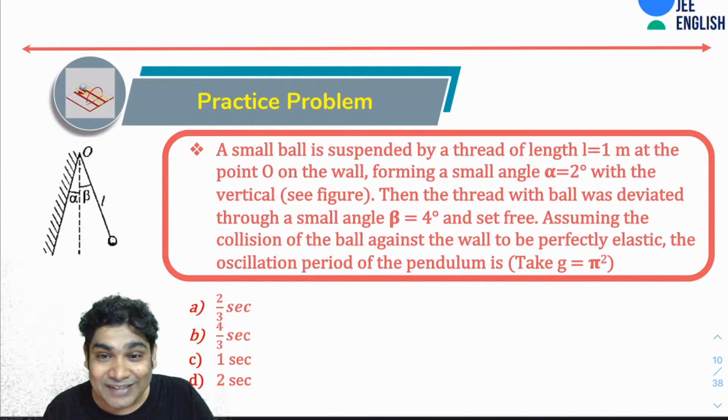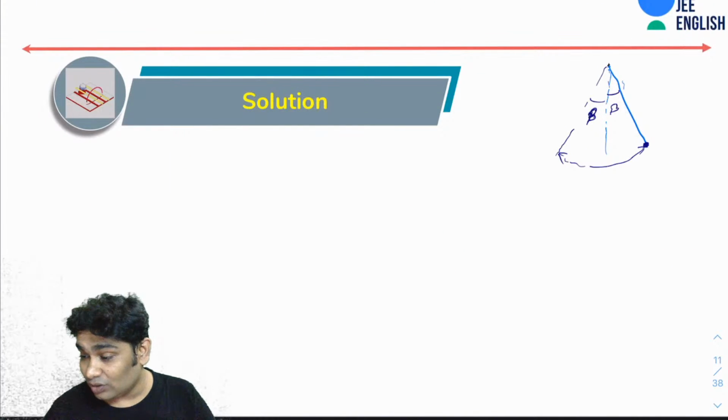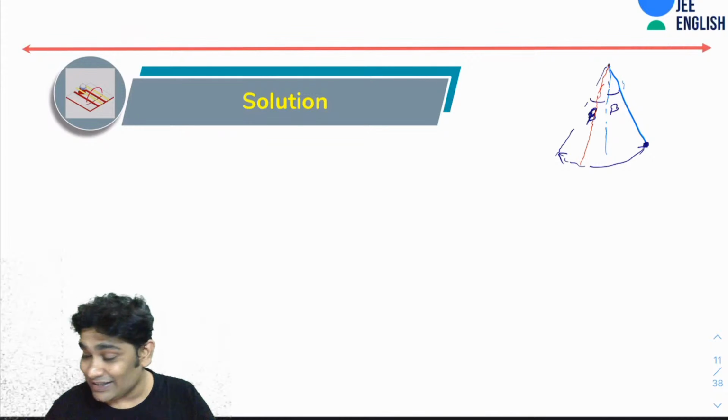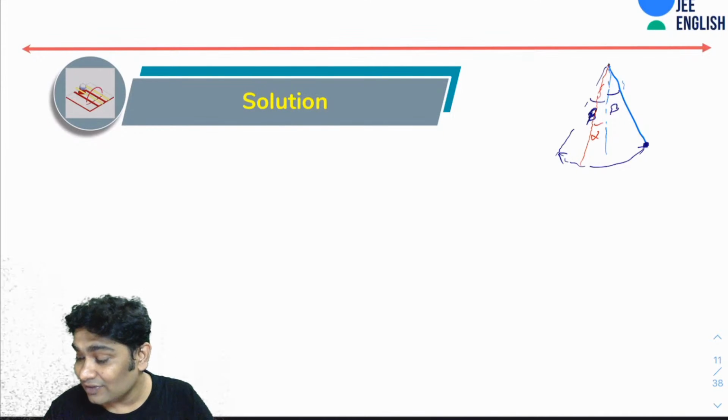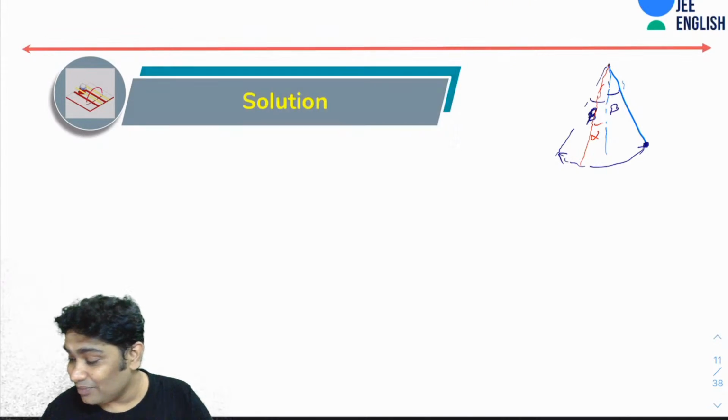2 pi under root L by g. Yes, that would have been the answer for this. Now, imagine there was no wall, but you had this line where this angle was alpha. So what if I asked you, what is the time the pendulum takes, supposing it starts from here, it goes till here, it comes back here?